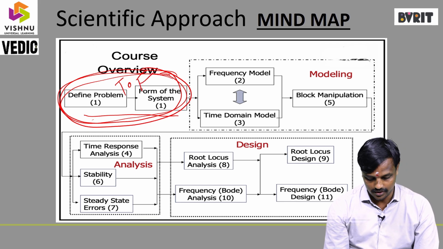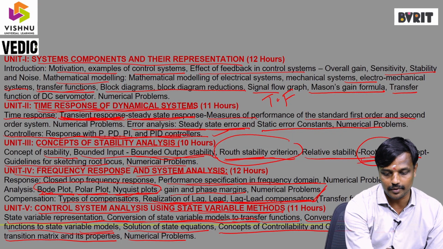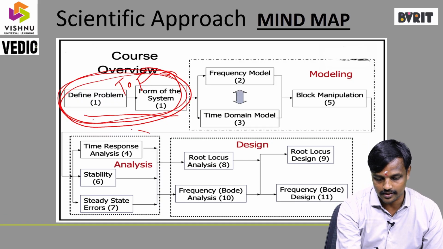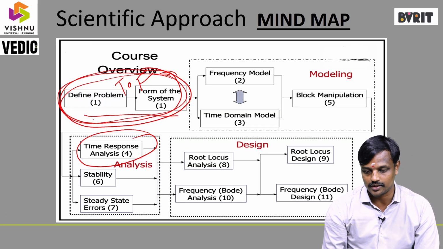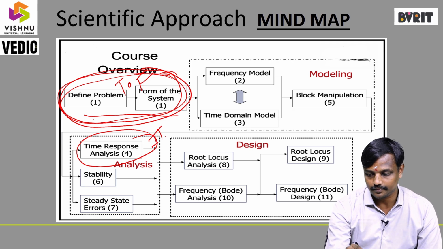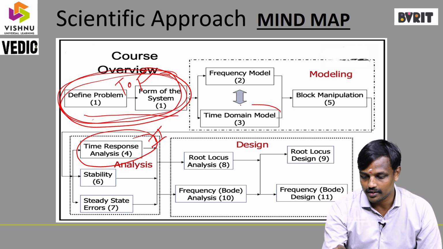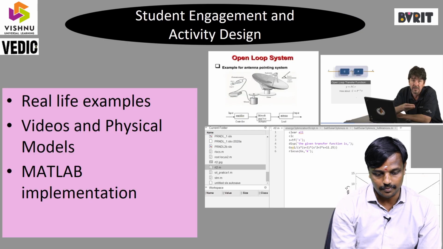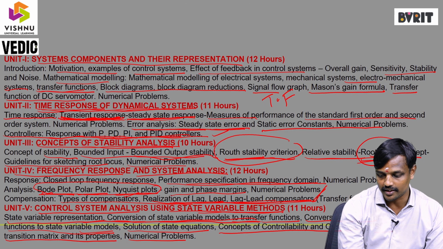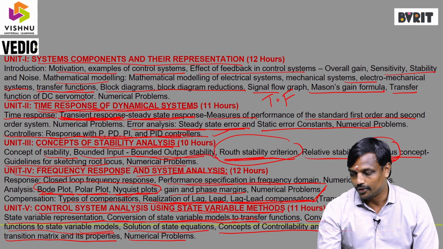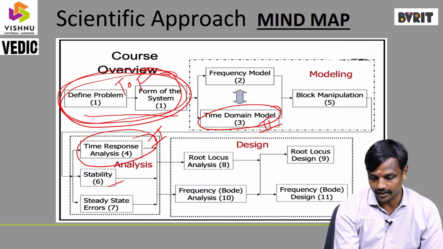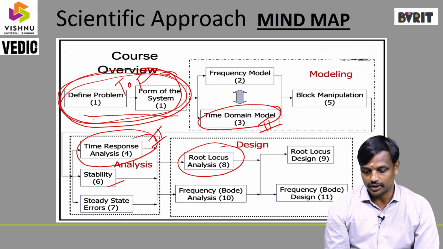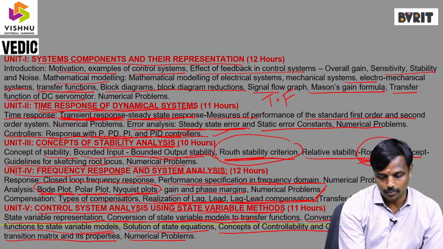In the second chapter, we can observe the time response of dynamical systems. So time response analysis is covered in the second chapter. Okay, in the third chapter, the concept of stability analysis, Routh stability criterion, and root locus. That is the one, the root locus. Next one is the Bode plot, polar plot, and Nyquist plot.